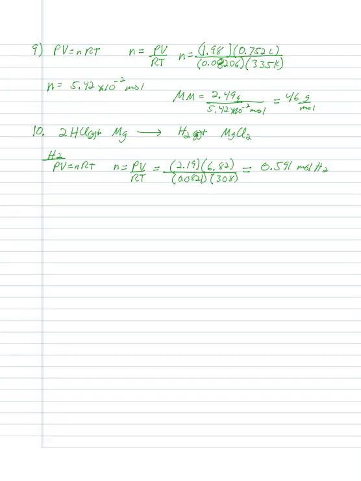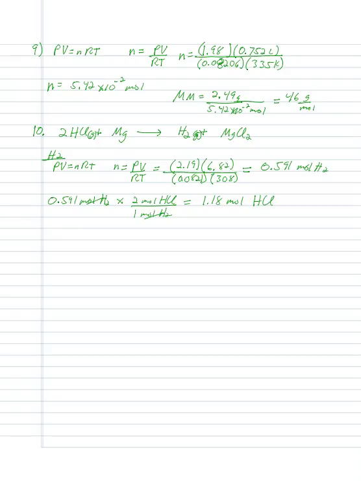Now when we look at this reaction, I've got 0.591 moles of H2. I know that it takes 2 moles of HCl for every 1 mole of H2, and that's given by the stoichiometry, and so that means I'm going to need 1.18 moles of HCl.